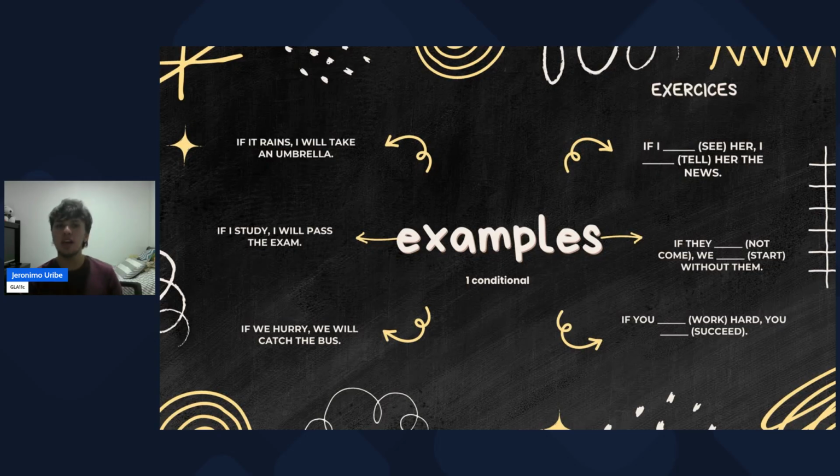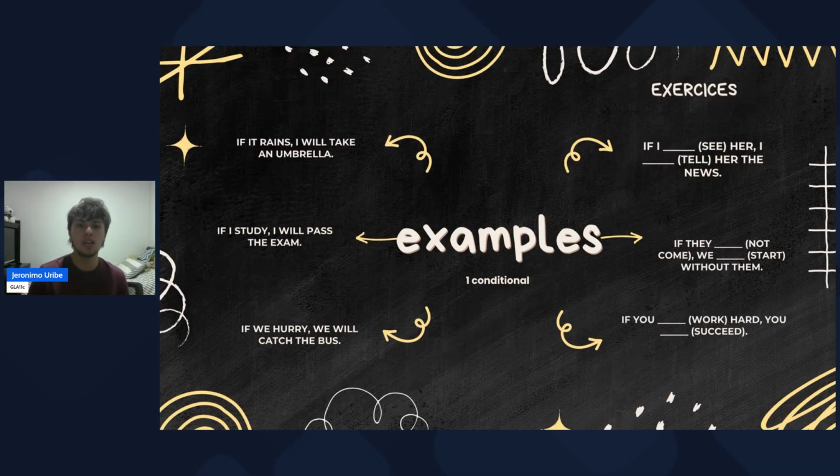Here are some examples. If it rains, I will take an umbrella. Why is this first conditional? Because, for example, if I think it's going to rain, I'm going to take an umbrella so I don't get wet. Second example: if I study, I will pass the exam. What happens if you don't study? You're going to fail the exam on most occasions.